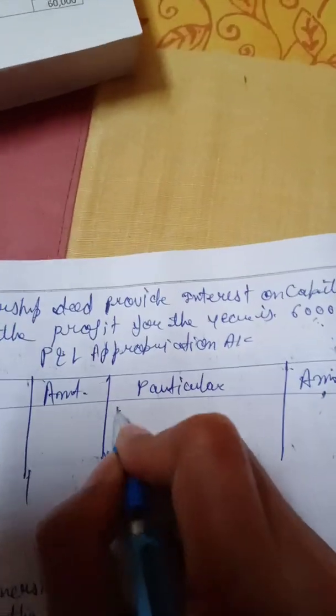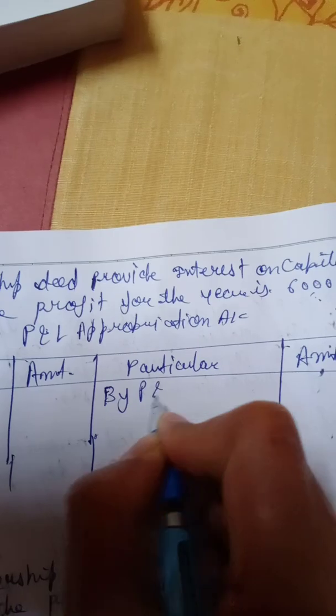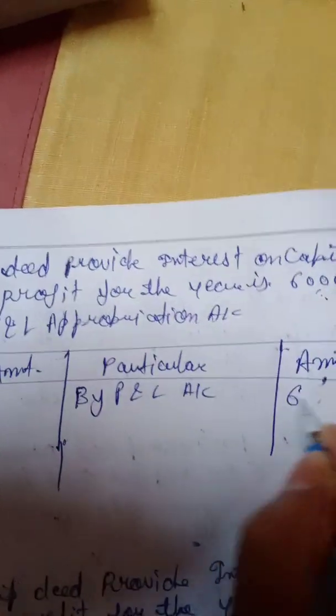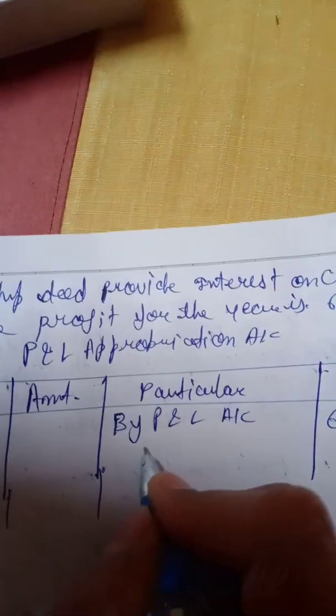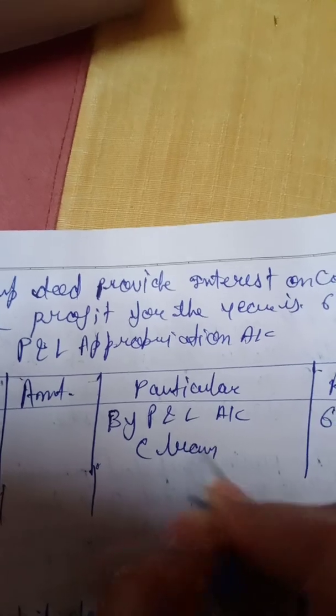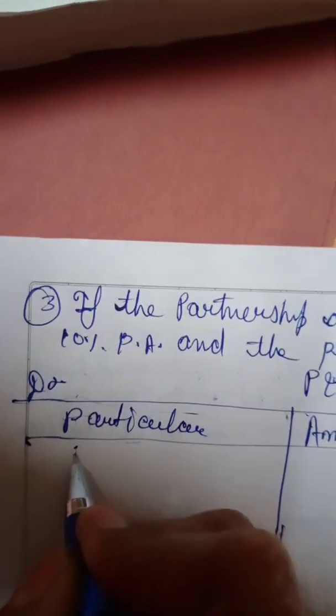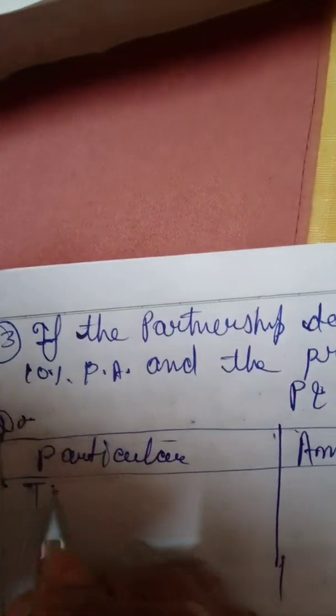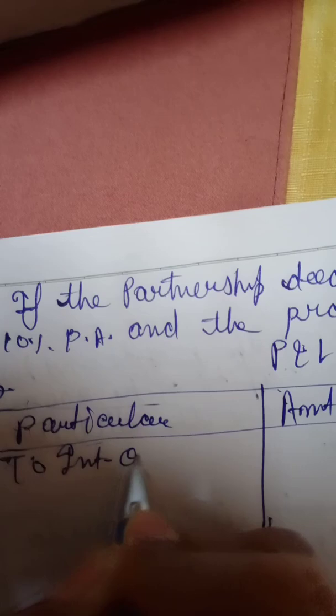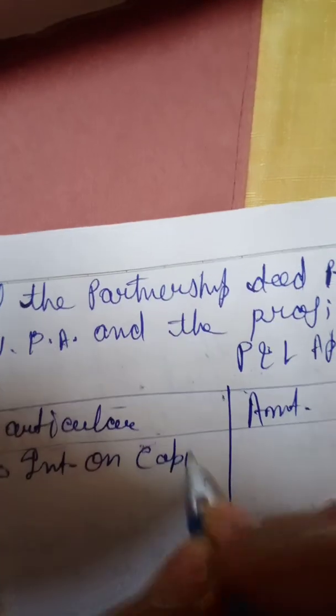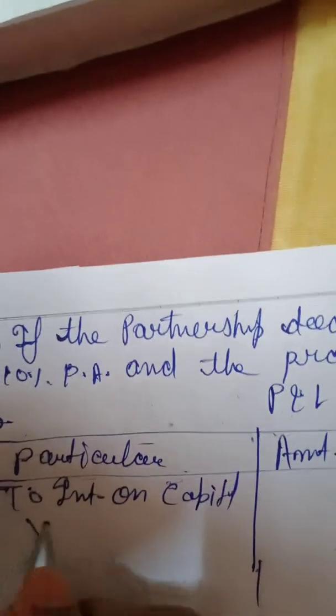First we will transfer net profit by P&L account, 60,000, transfer of profit. Then we will give interest on capital to X and Y.